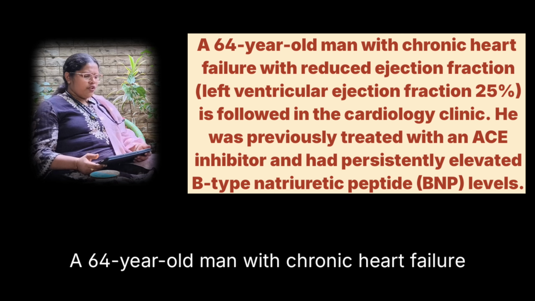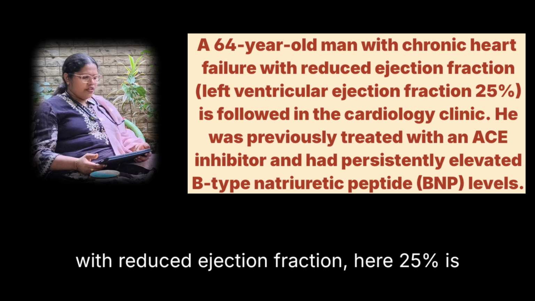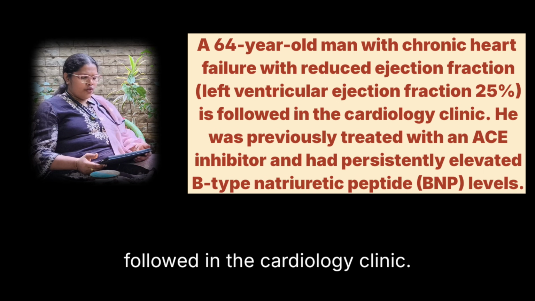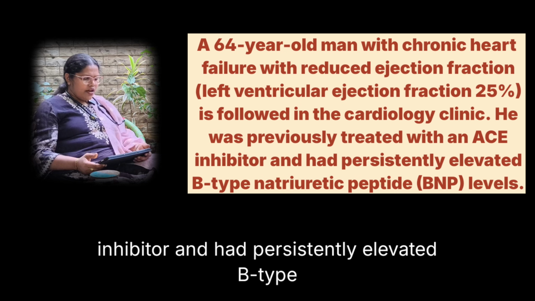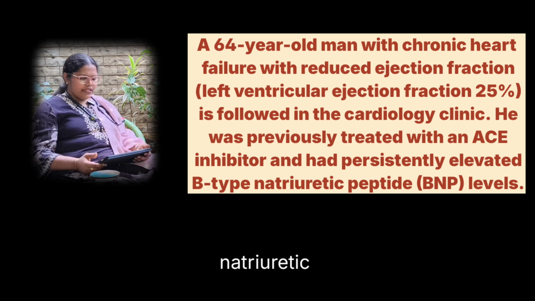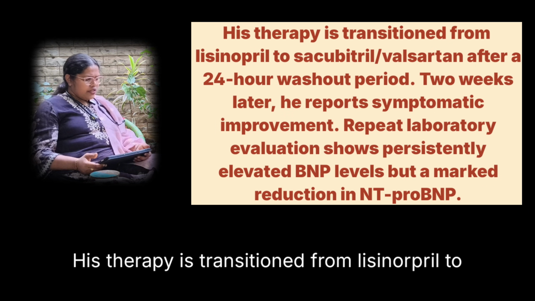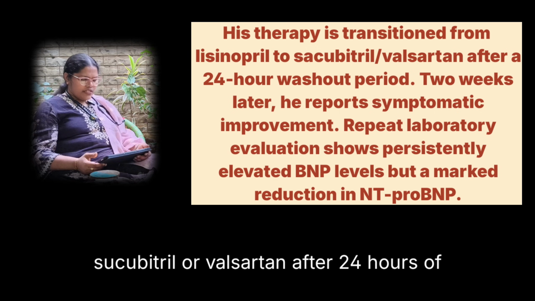CVS Part 1 Case Study 14. A 64-year-old man with chronic heart failure with reduced ejection fraction, here 25%, is followed in the cardiology clinic. He was progressively treated with the ACE inhibitor and had persistently elevated B-type natriuretic peptide levels. His therapy is transitioned from lisinopril to sacubitril or valsartan after 24 hours of washout period.